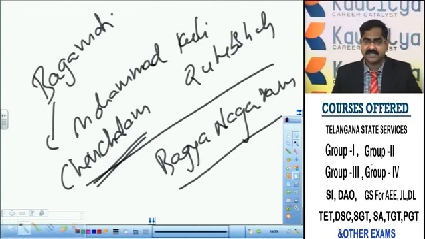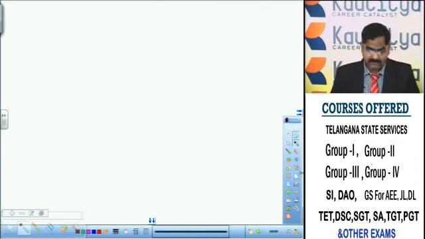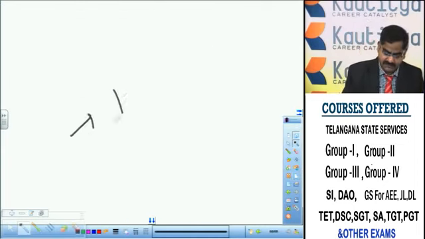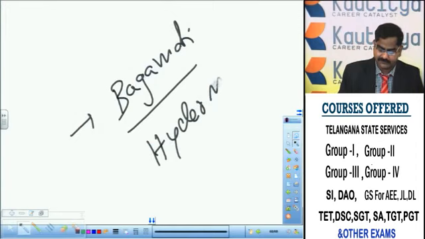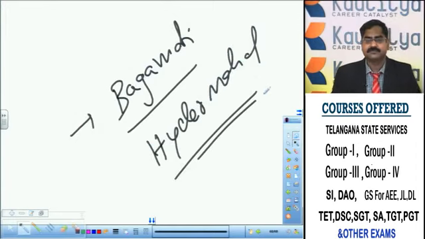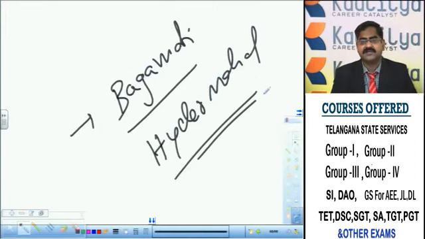But how did this Bhagyanagar begin to be called Hyderabad? It's a very interesting story. Bhagamati was given the title Hyder Mahal by Muhammad Quli Qutub Shah. Muhammad Quli Qutub Shah called his wife Bhagamati as Hyder Mahal. After that name, Bhagyanagar was known as Hyderabad. That's the story.